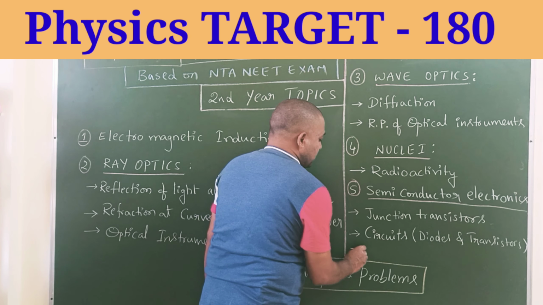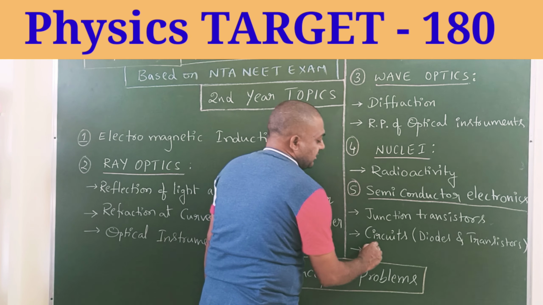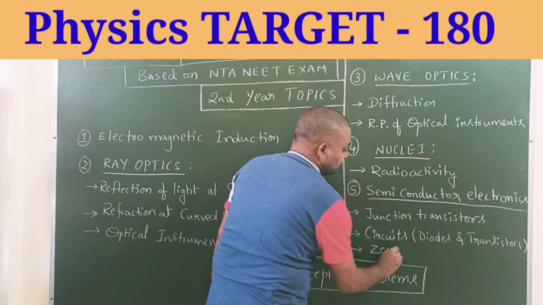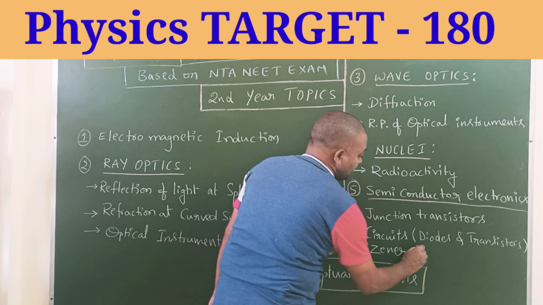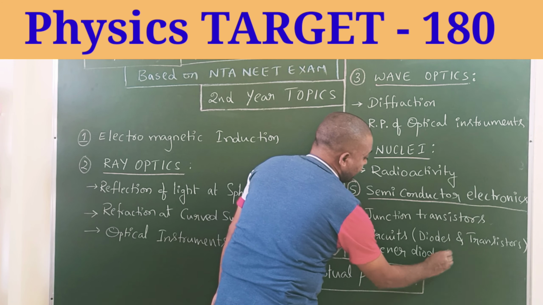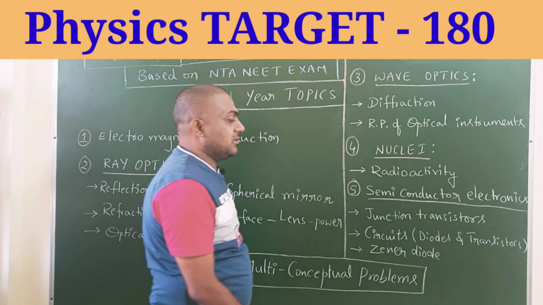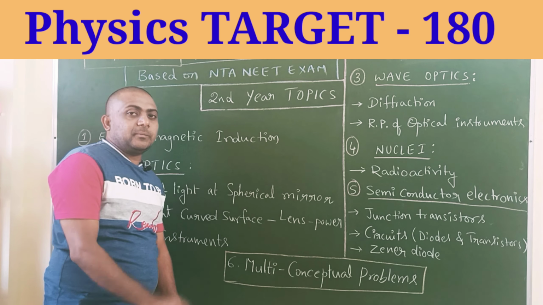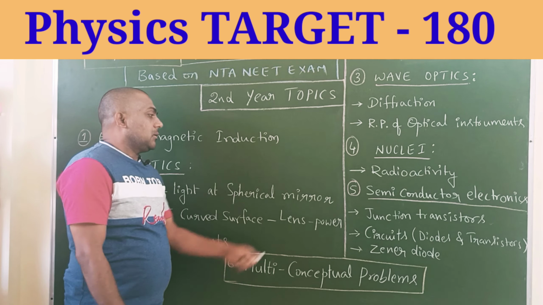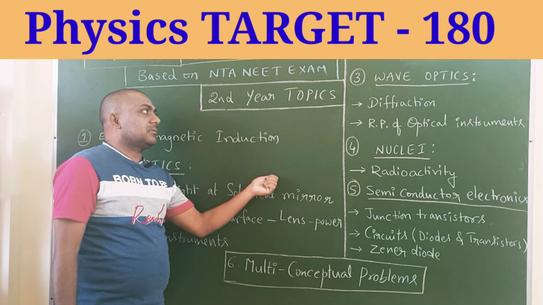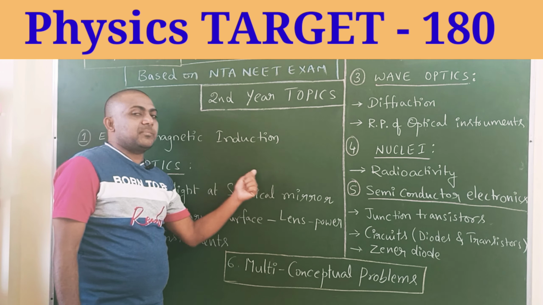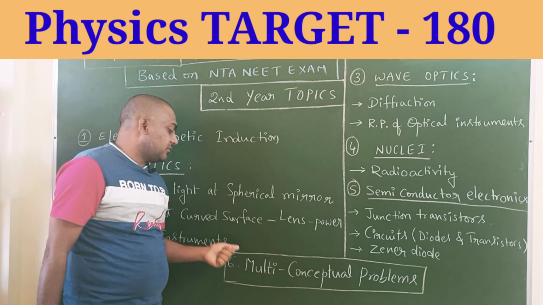Zener diode may not have been covered previously, so here I will write that also. Zener diode based circuit problems are also there. Logic gates completed. These 5 topics and the first year balance topics are not enough alone.